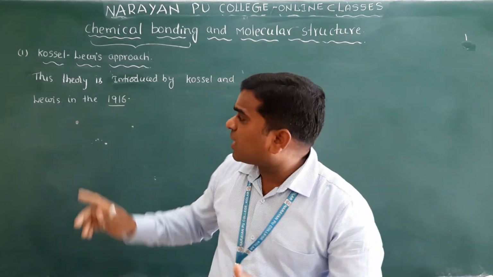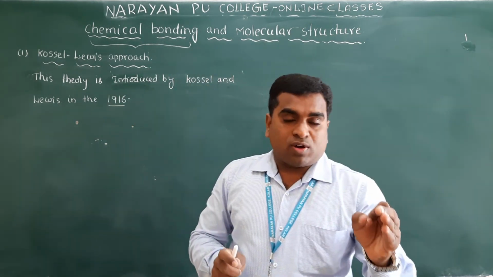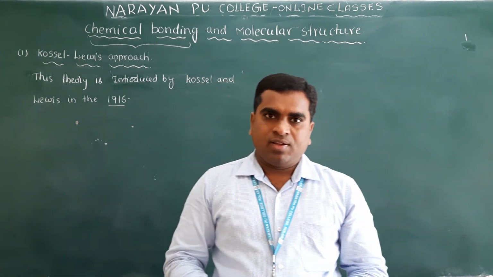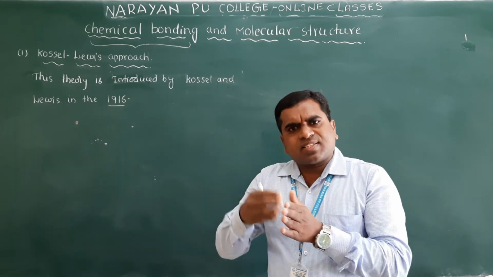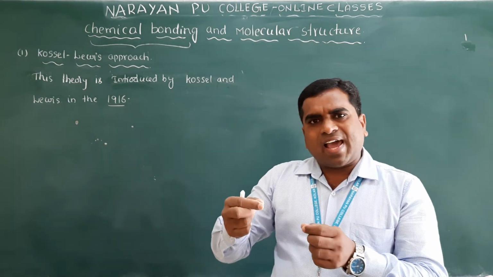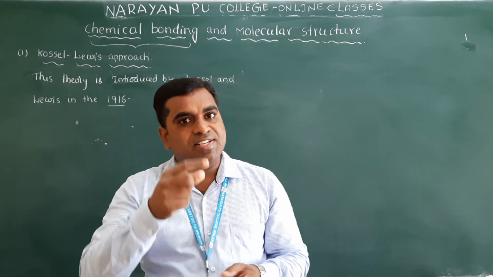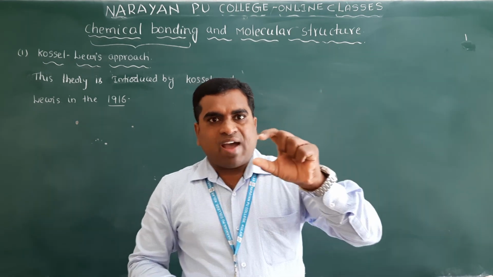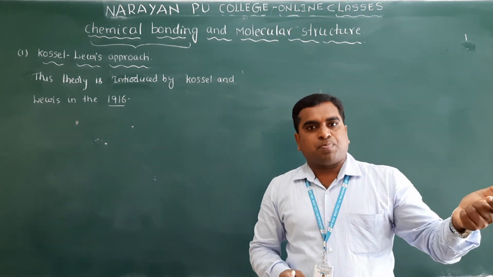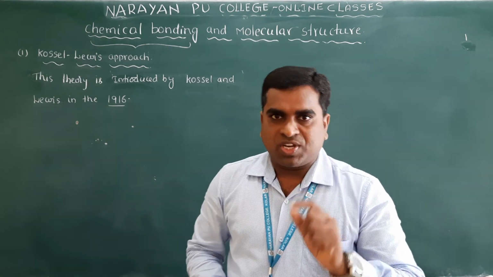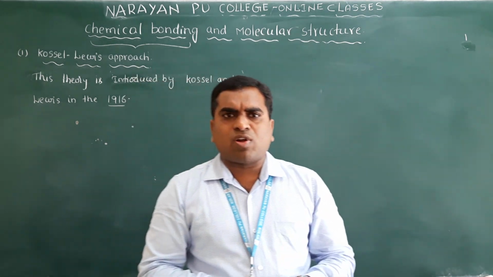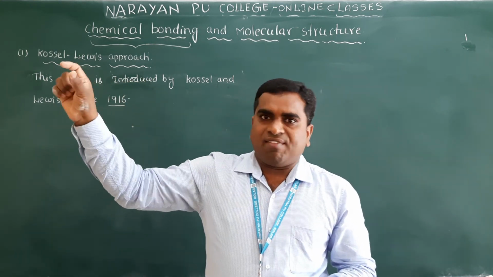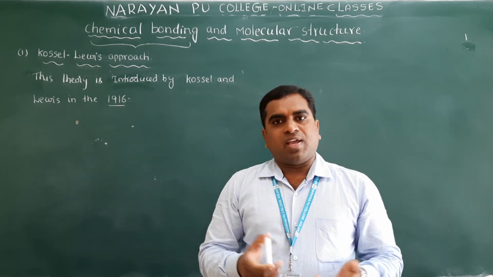You already know valency from earlier study. They have considered valency electrons to explain the chemical bond formation. So what are valency electrons? The electrons present in the outermost energy level are called valency electrons.